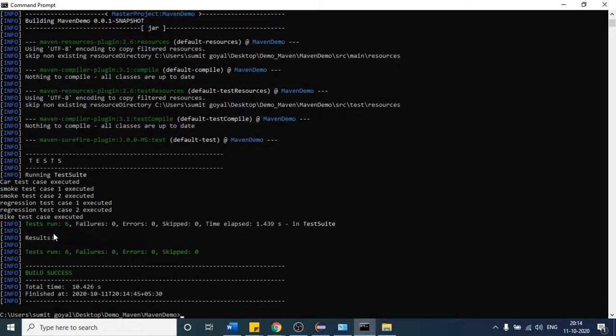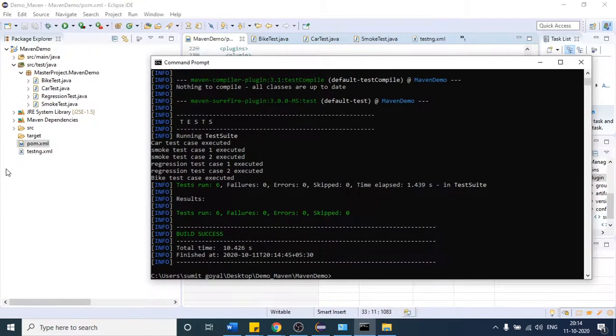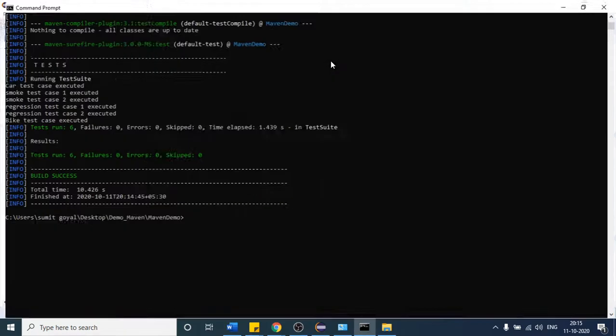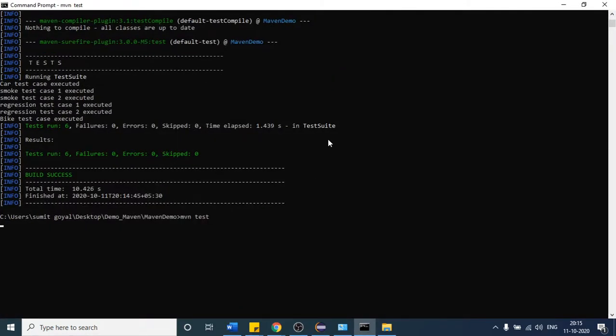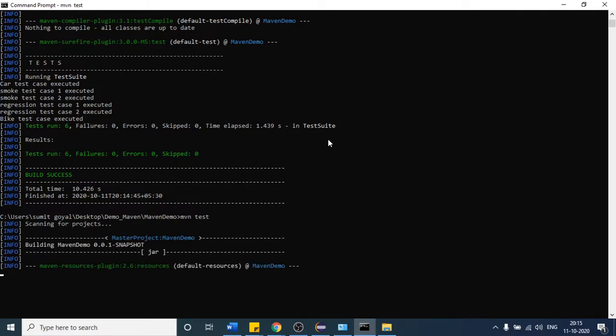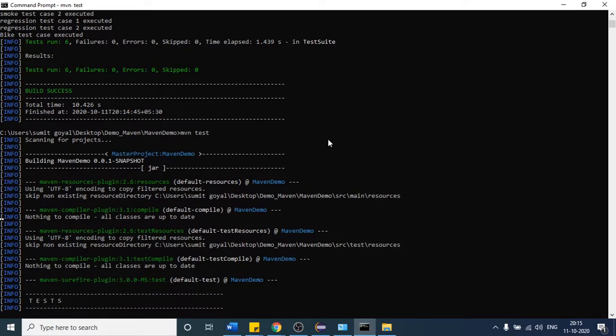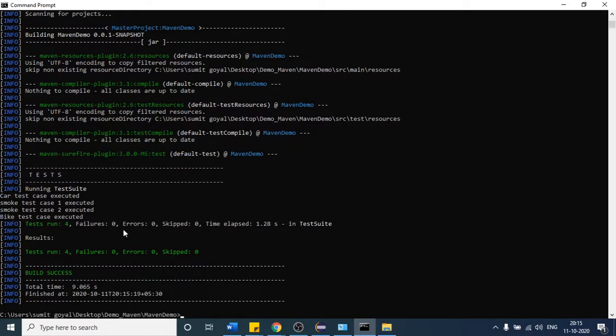Okay, so I will run it. So 6 this time when we have told Maven test. But if I make some changes in this file, then you will see the difference. Suppose I remove the regression test case from this file. Okay, so this time if I provide the same command Maven test, we will not see the regression test case in our output. So let us check again. You can see only 4 test cases are run and the regression test cases are not present.